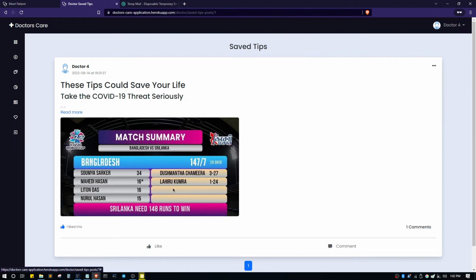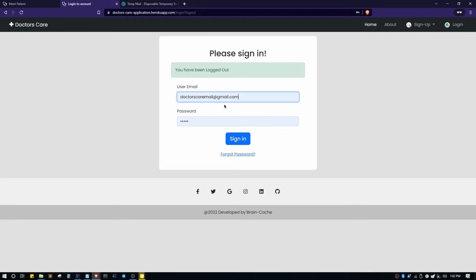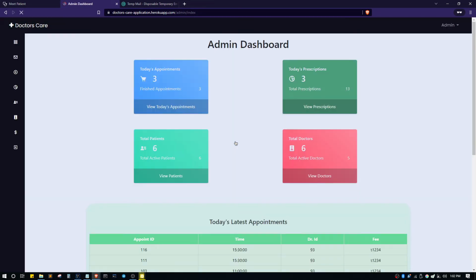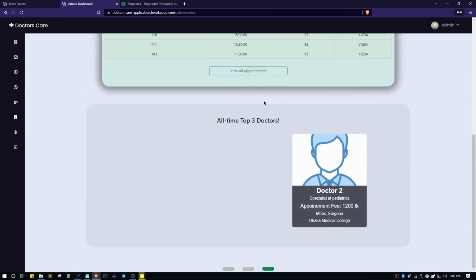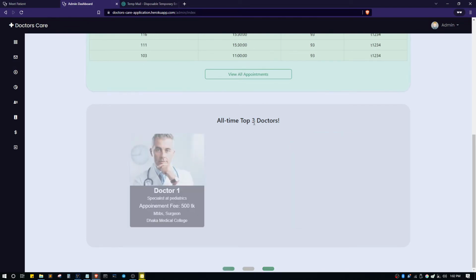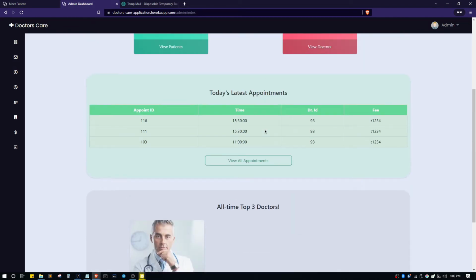Now let's go to our admin's page. From the admin side, in their dashboard, they can see various information like today's appointments, today's prescriptions, total patients, and total doctors. They can also see the latest appointments. Also, they will be able to see the top 3 doctors from here.